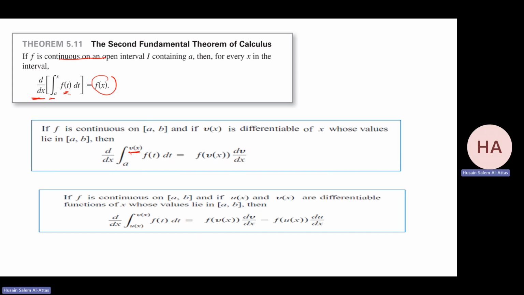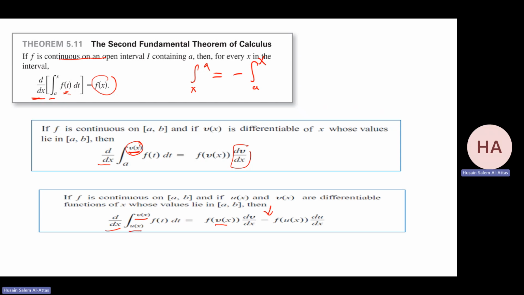Now, if the argument is not x, it's a function of x, then what will be the derivative of this integral? It will be f at that function times its derivative. Now, if I have the limit going from a function of x to a function of x, the derivative will be f of v times the derivative of v, minus f of u times the derivative of u. And notice I have a to x, I don't have x to a. So if it is x to a, take the minus sign and make it a to x. Now we can differentiate. We'll see some problems related to that.